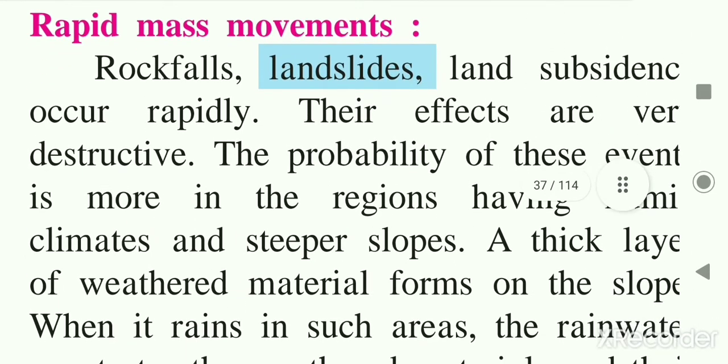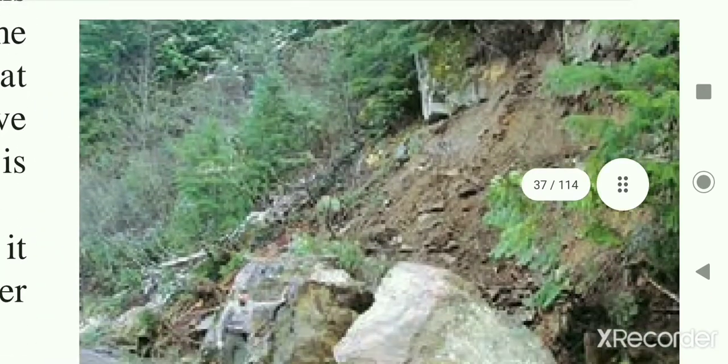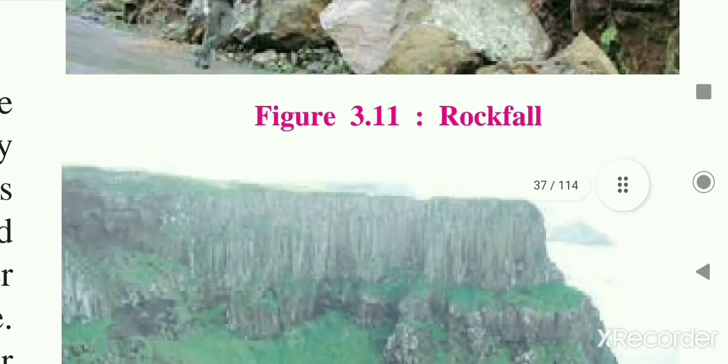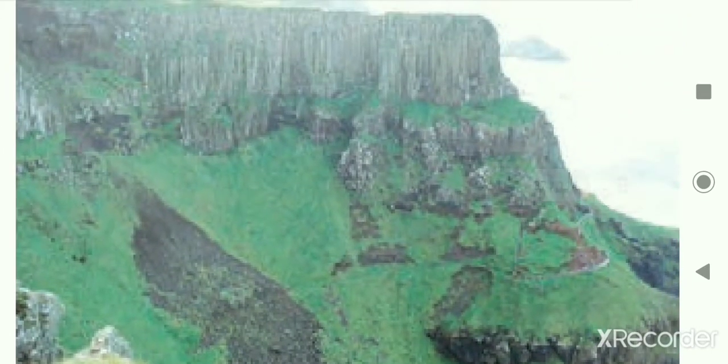You can see the pictures are also shown here. See, this is the picture of a rock fall. Next is given the landslide. You see what rapid mass movements are. Rock falls, landslides and land subsidence occur rapidly. Their effects are very destructive. The probability of these events is greater in regions having a humid climate and steeper slopes.